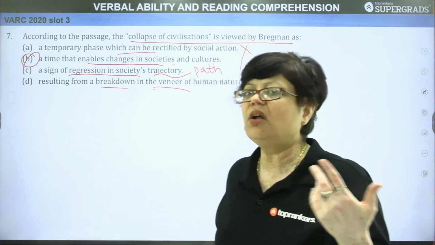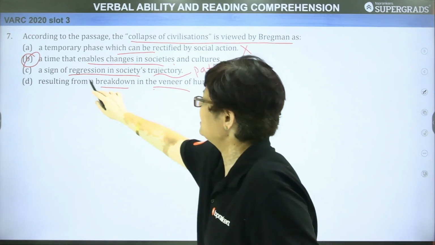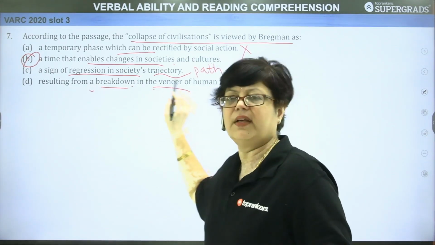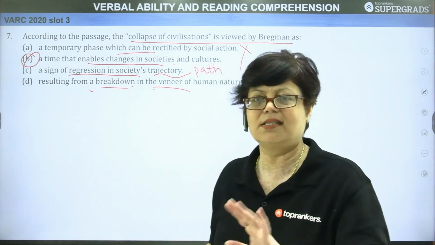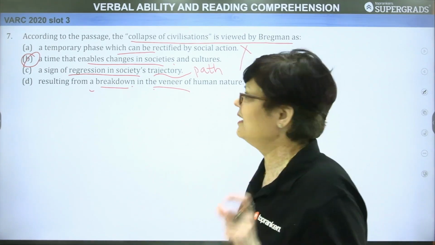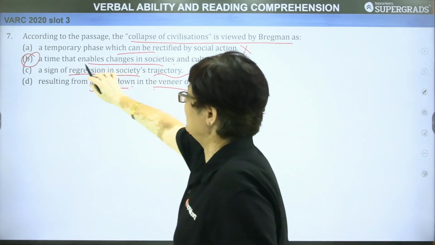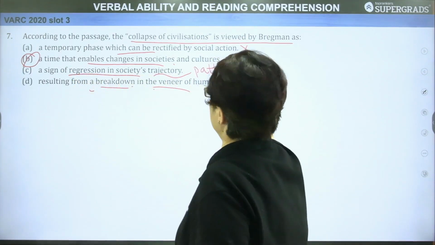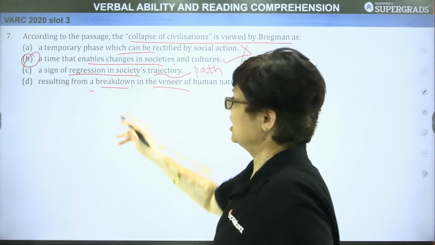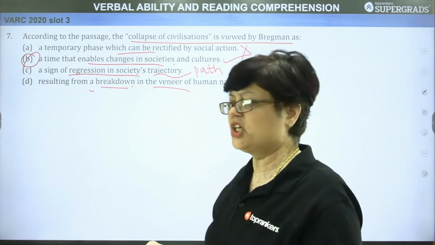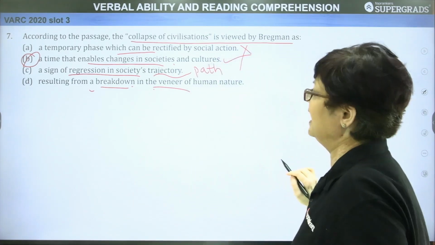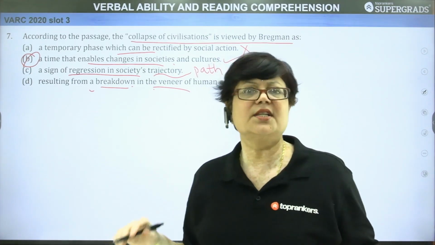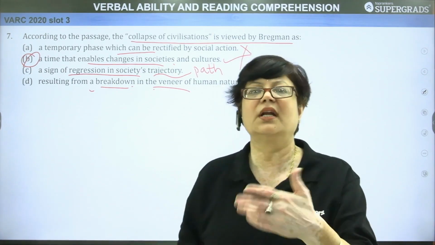So it is not always true. It is not related. It is not resulting from a breakdown in the veneer of human nature, that it broke and the bestial nature comes out. This is not the meaning of the given line. So we are clearly left with answer option B: that it is a time, an era, a duration that enables changes in societies and cultures, that from non-agriculture we go to agriculture and so on and so forth.